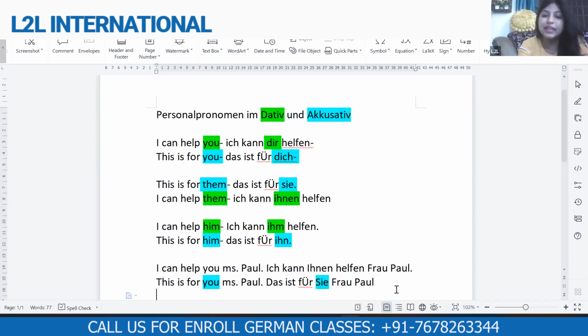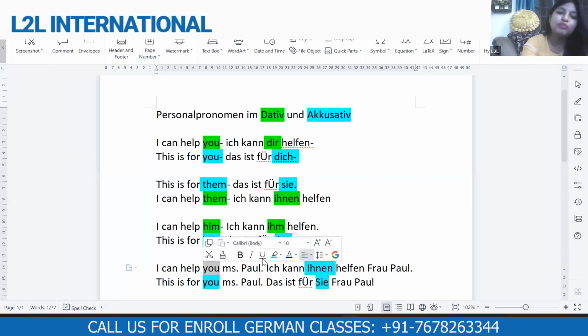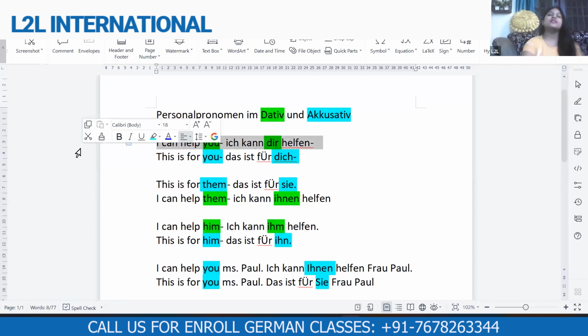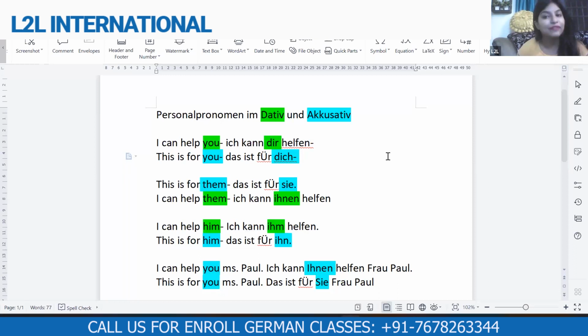The pronouns we'll be learning in dative, but the question is, why do we need to learn the pronoun in dative? And what is the difference between dative pronoun and accusative pronoun? If I have written 2 sentences with dative and accusative here, all the green words that you see here are dative pronouns. All the blue words are accusative pronouns. The first sentence: I can help you. For you, I have added here, ich kann dir helfen. It's a dative. For you, I have written dir.